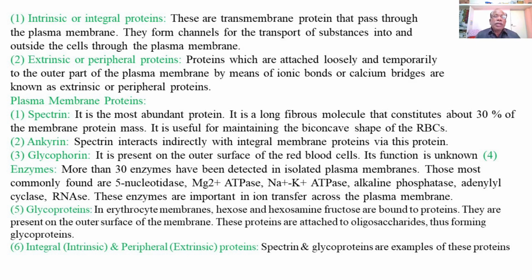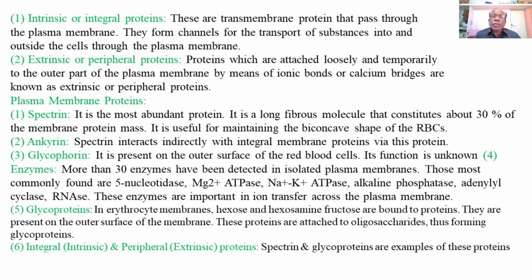The most commonly found are 5-nucleotidase, Mg2+ ATPase, Na+ K+ ATPase, alkaline phosphatase, adenylyl cyclase, and RNase. These enzymes are important in ion transfer across the plasma membrane.